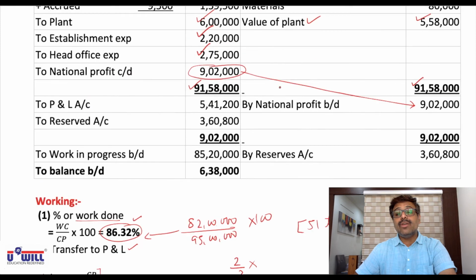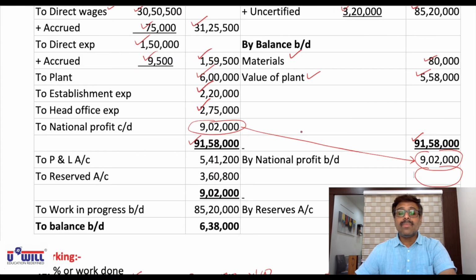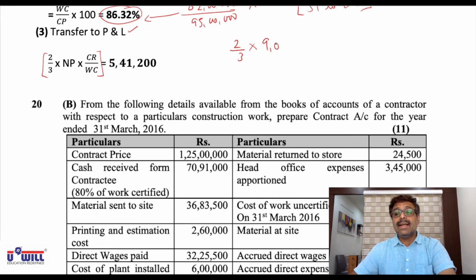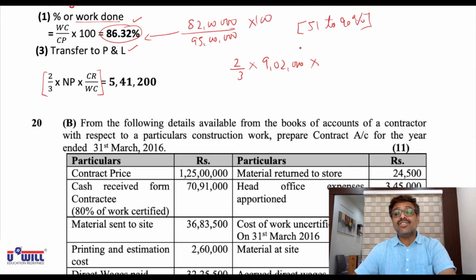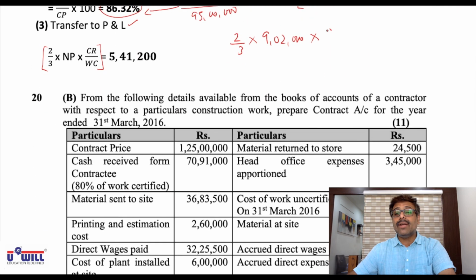That is 2/3 into notional profit is 9 lakh 2,000. Okay, notional profit is 9 lakh 2,000 into cash received upon work certified is given as 90%. So 90 upon 100. So you all must get this amount 5,41,200 to be transferred to P&L account.